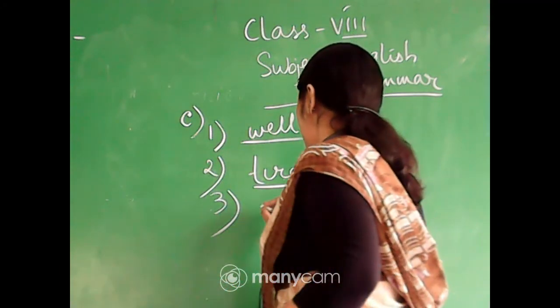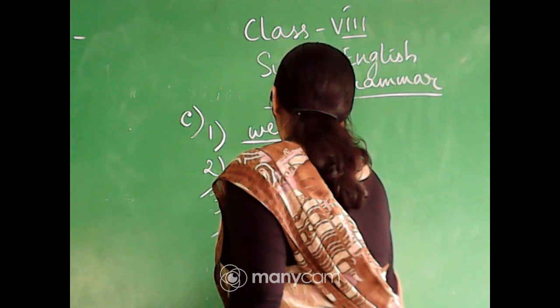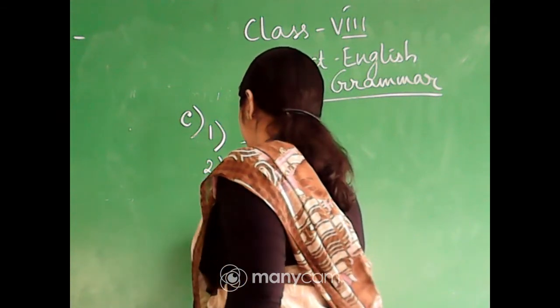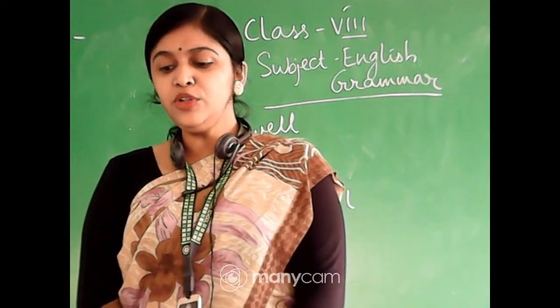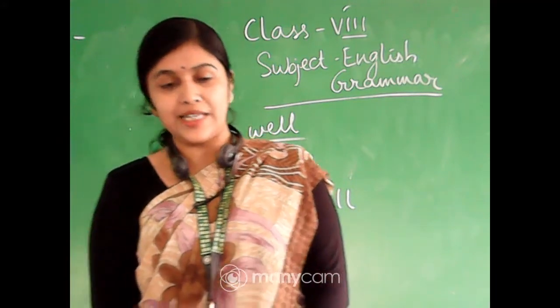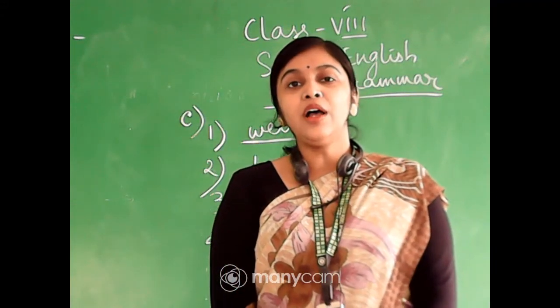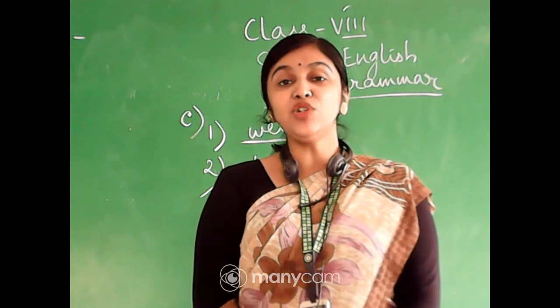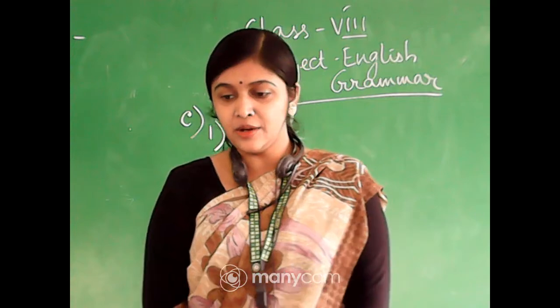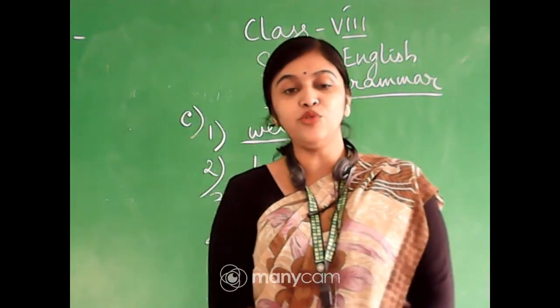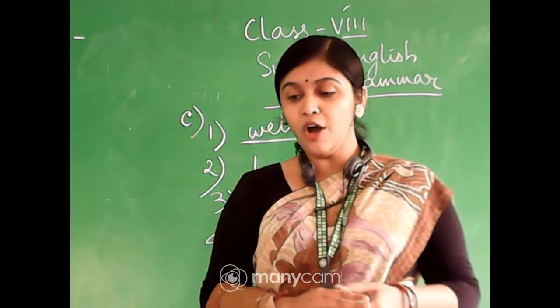So the complement is very ill. Number 4. She looks beautiful in her blue dress. So here also the complement will be beautiful in her blue dress. Okay, beautiful in her blue dress. This portion will be the complement.